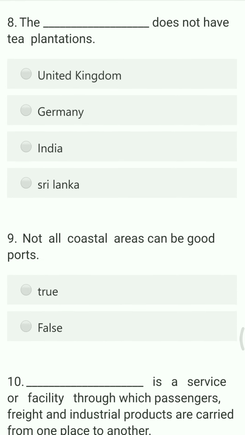Next question. The dash does not have tea plantation. UK is a country where tea is not grown at all. So it is totally absent. So the United Kingdom does not have tea plantation.